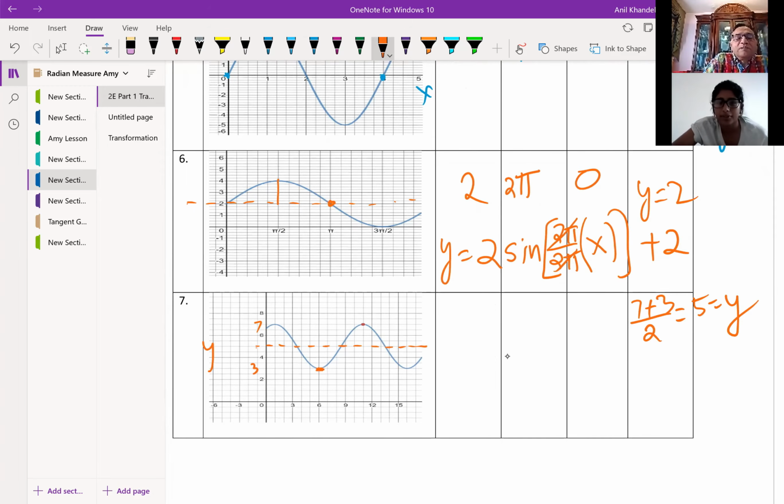So the amplitude is 2. Now you can very clearly see this is the maximum at 2, right? Amplitude is 2, the axis is 5, but the phase shift, it has moved, right? And this is 3, so this is 1/3. You see the p value, the phase shift is 1/3, right?